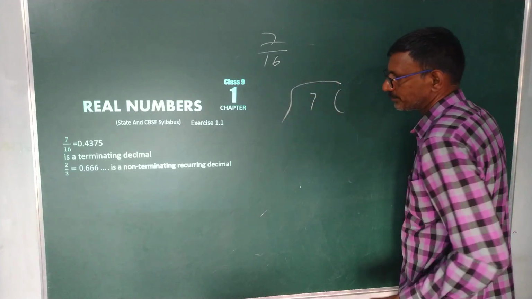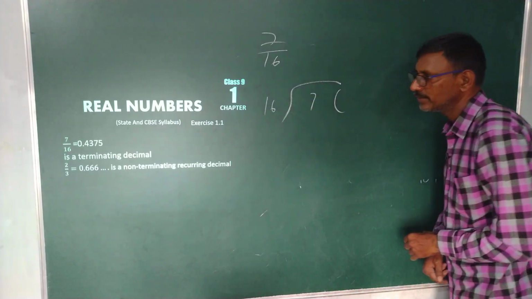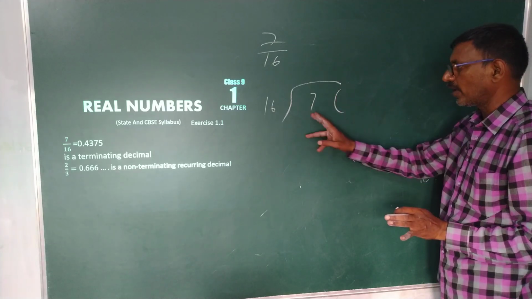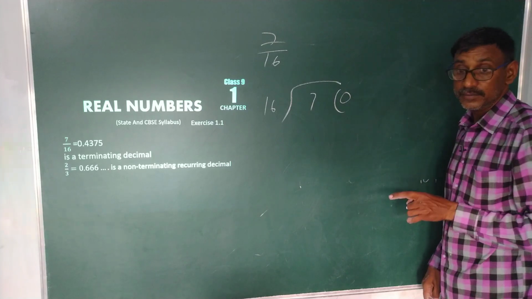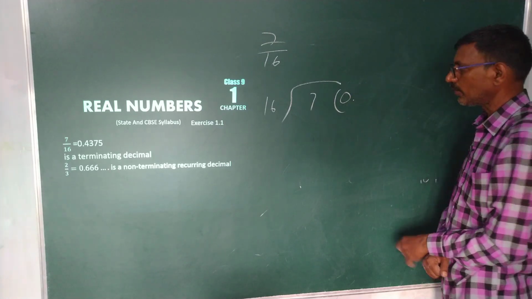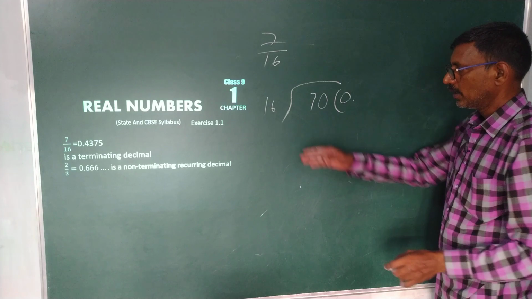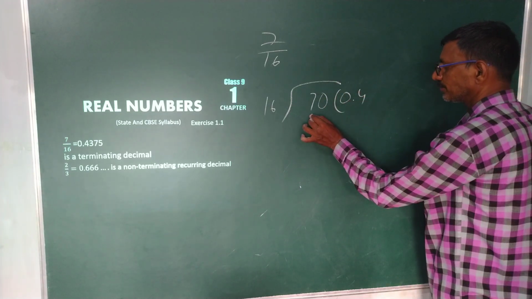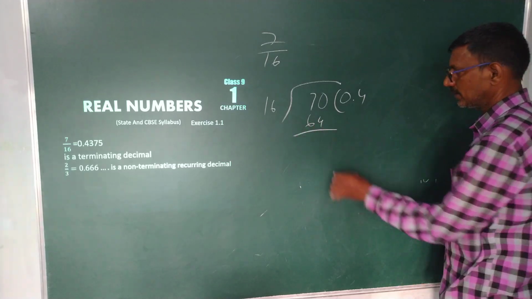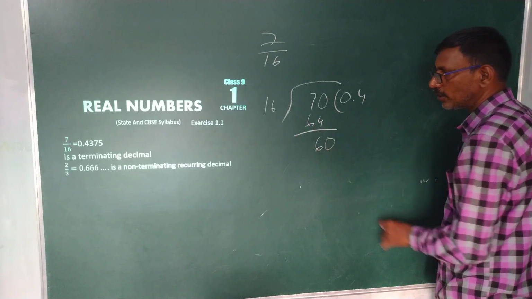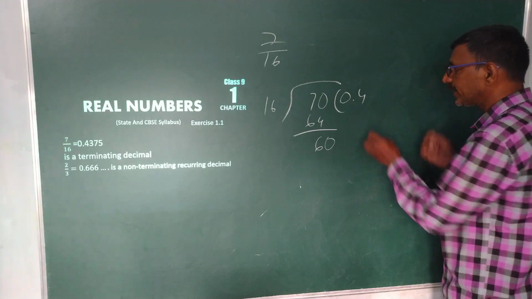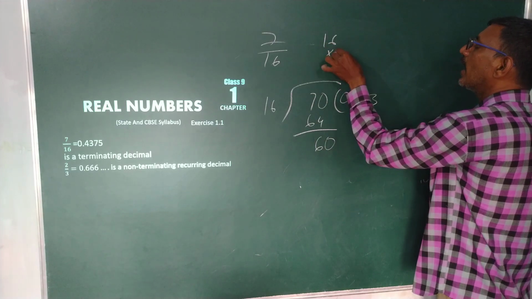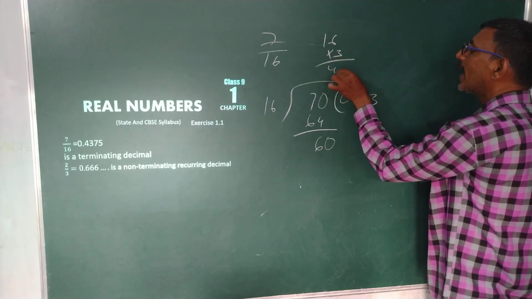7 divided by 16. Directly it will not go, so take 0, put a point after it. Keep 0 here: 70. 16 fours are 64. Remainder 6. Again keep 0: 60. Again 3 times, 16 threes are 48.